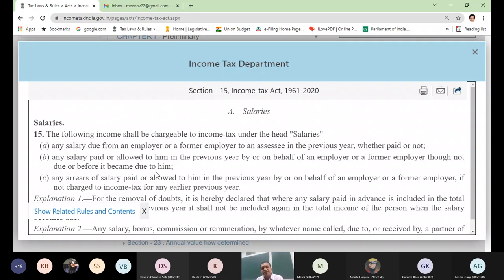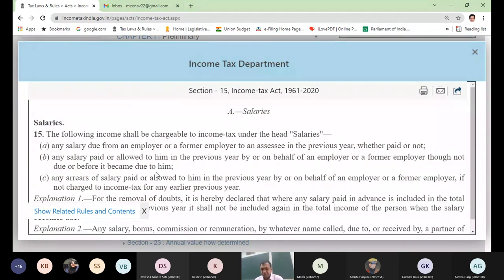You as an employee cannot say that since I have not received the amount, it should not be taxable on the last day, it should be taxable on the 12th of the next month. The Act says no. If it has become due, you tax it on the same day when it has become due. It does not matter whether it is paid or not.